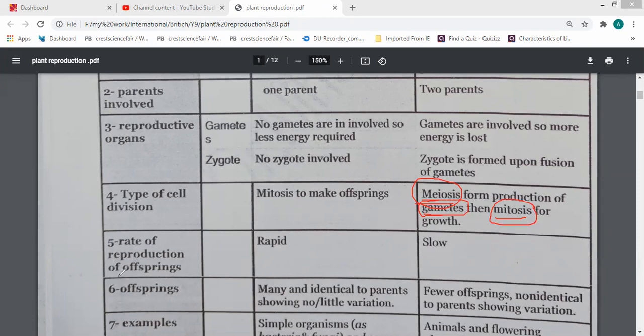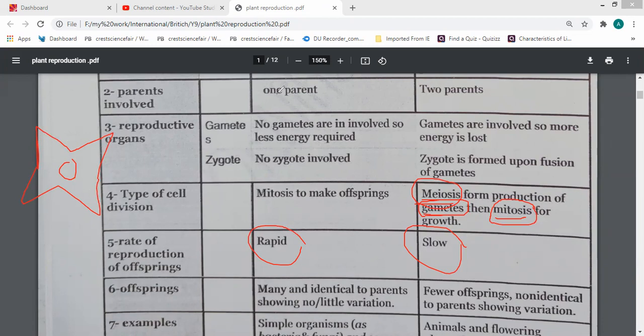The rate of reproduction of offspring. In asexual reproduction it is rapid, but in sexual reproduction it is slow. For example, the starfish. Just imagine this is a starfish with 5 arms.